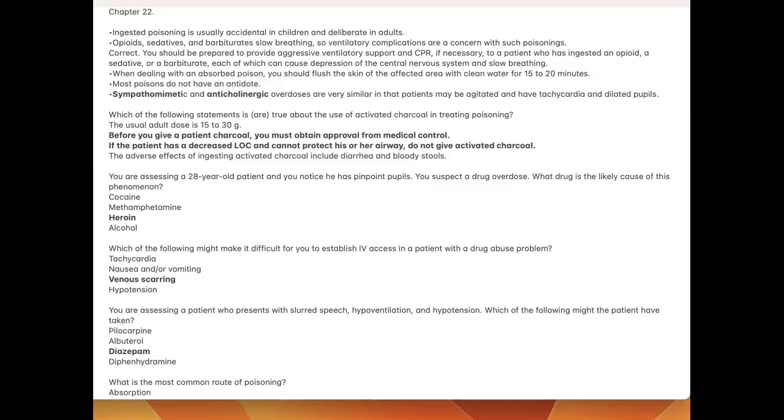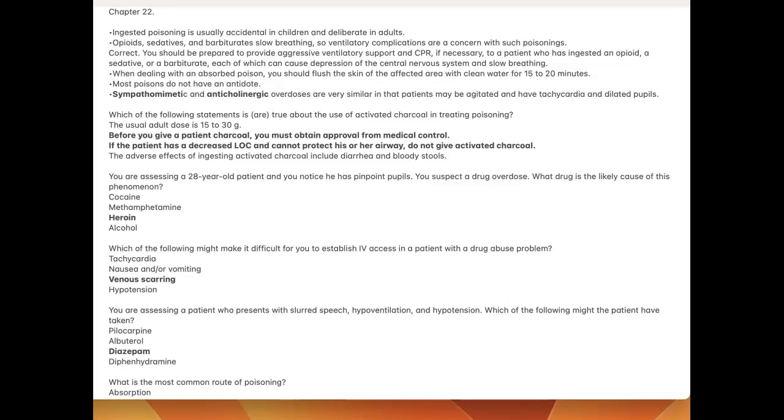Chapter 22. Ingested poisoning is usually accidental in children and deliberate in adults. Opioids, sedatives, and barbiturates slow the breathing, so ventilatory complications are a concern with such poisonings. You should be prepared to provide aggressive ventilatory support and CPR if necessary to a patient who has ingested an opioid, sedative, or barbiturate, each of which can cause depression of the central nervous system and slow breathing.